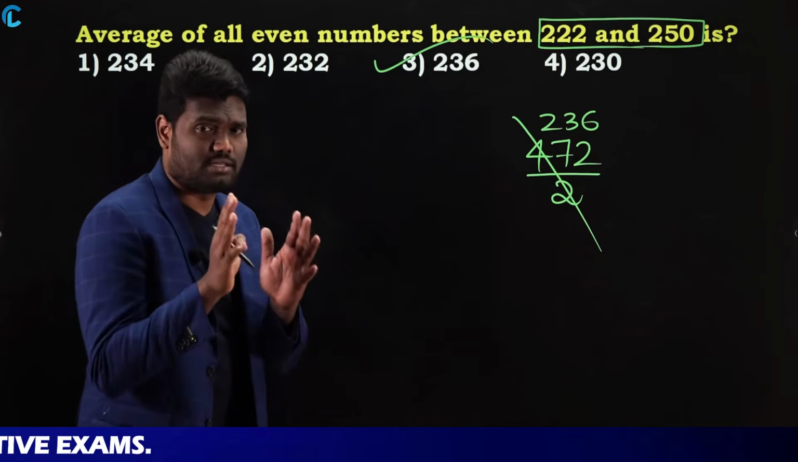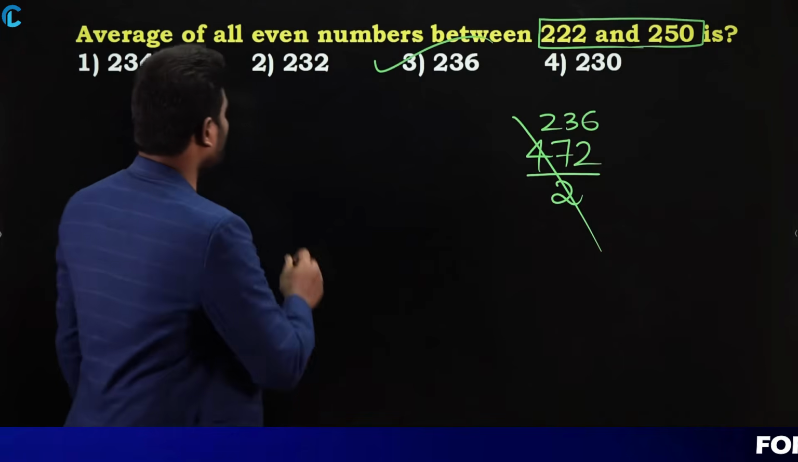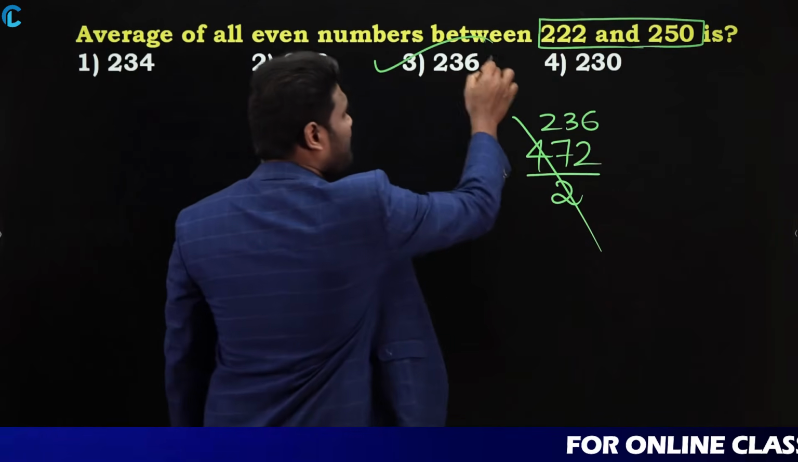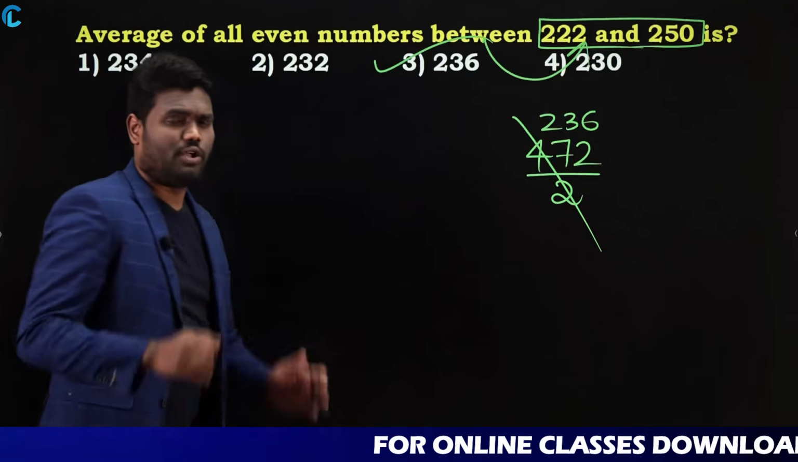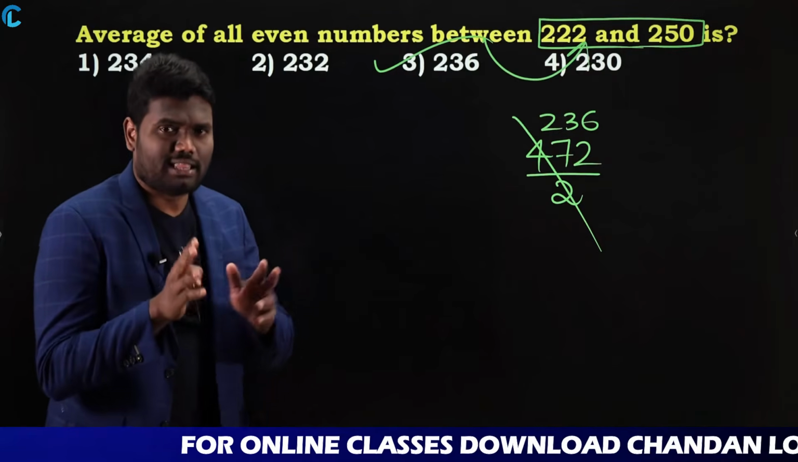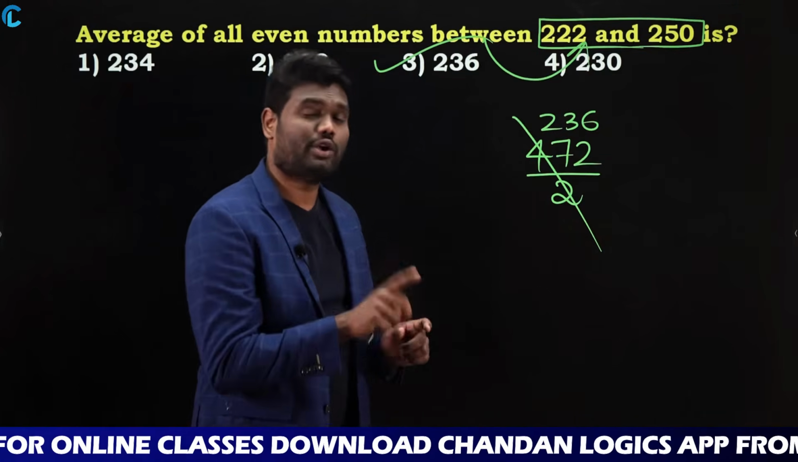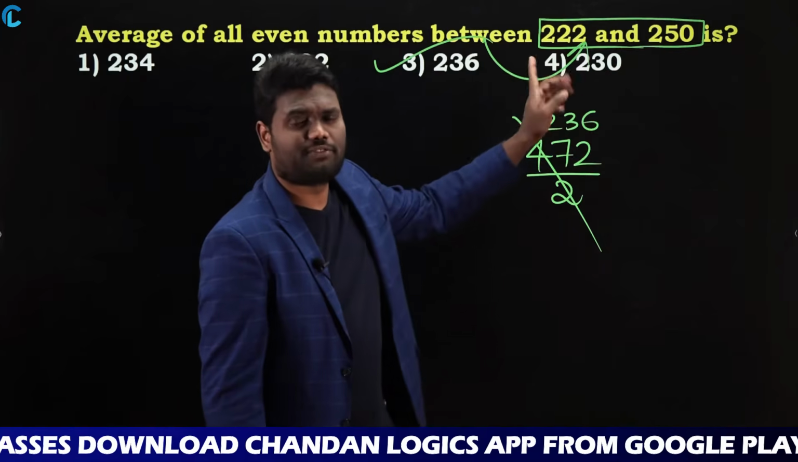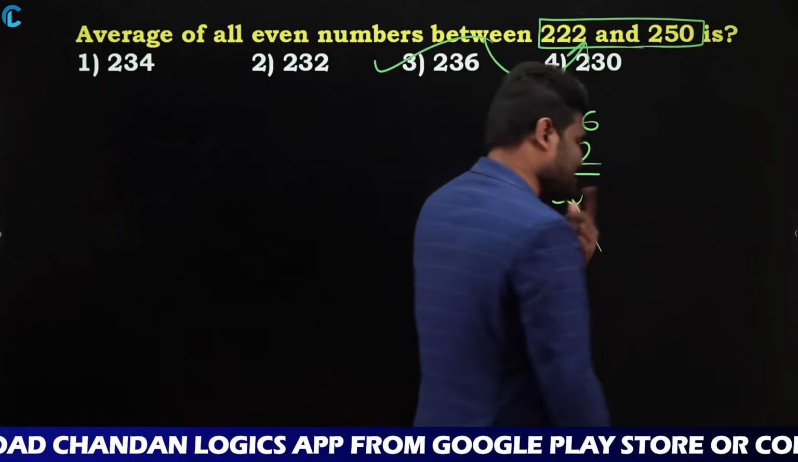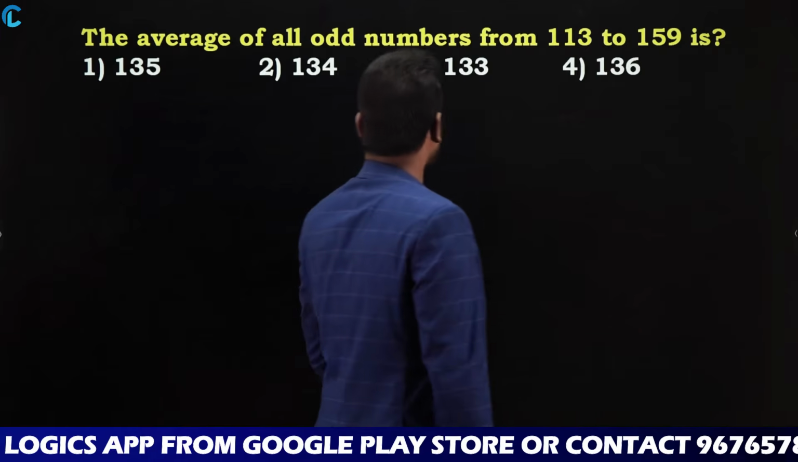Just very simple questions. Whenever they ask you to find the average of the numbers between two given numbers, either you can take those numbers or you can directly calculate the average for the given numbers. Both of them will give you the same answer. Okay. Let us look at the next one.